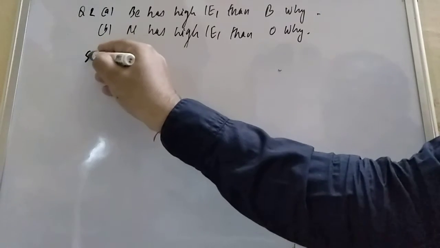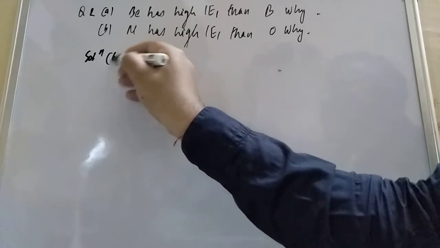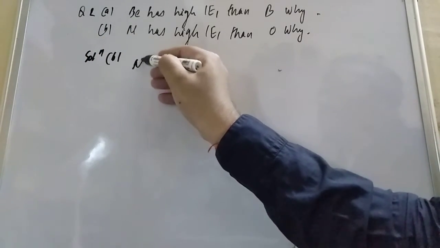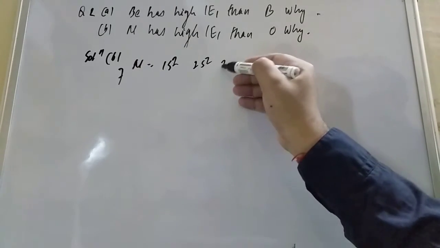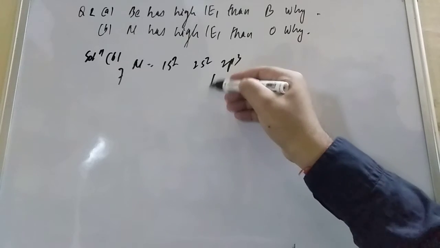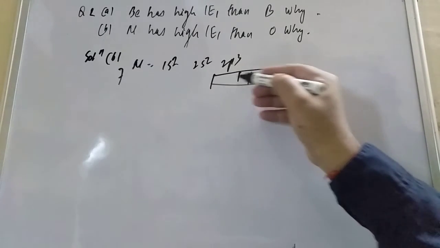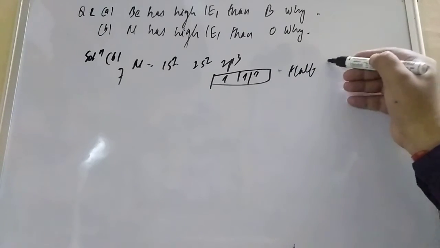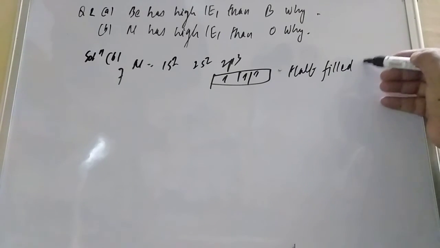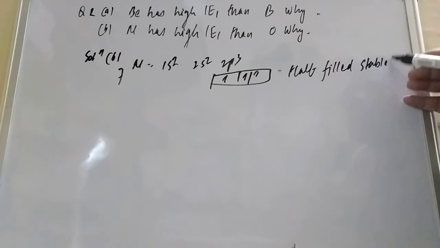Now, student, you go for the other one. What other example do you have? That is nitrogen and oxygen. Nitrogen is 7: 1s2, 2s2, 2p3. Here you see the valence shell has 3 electrons. This is half-filled, which is a stable configuration.